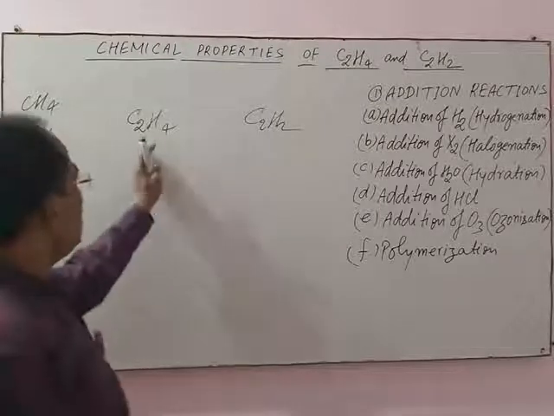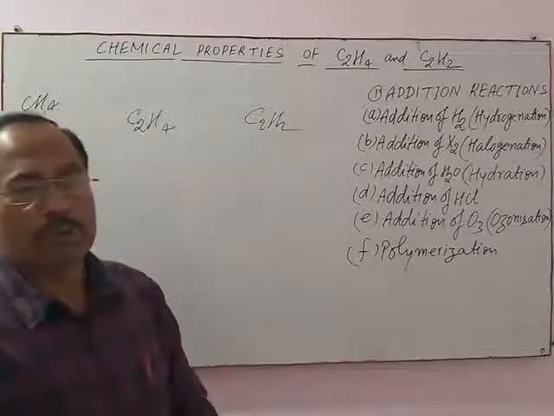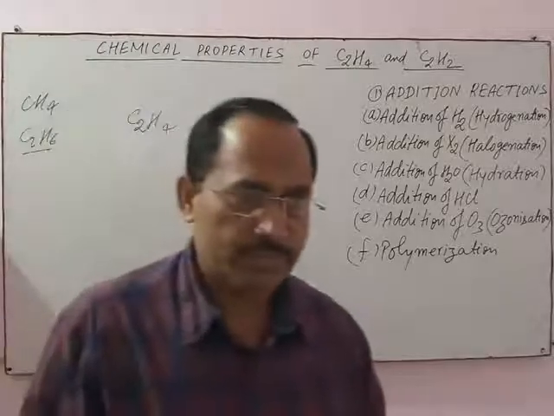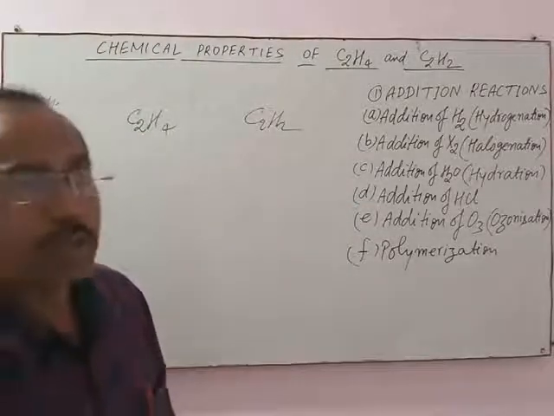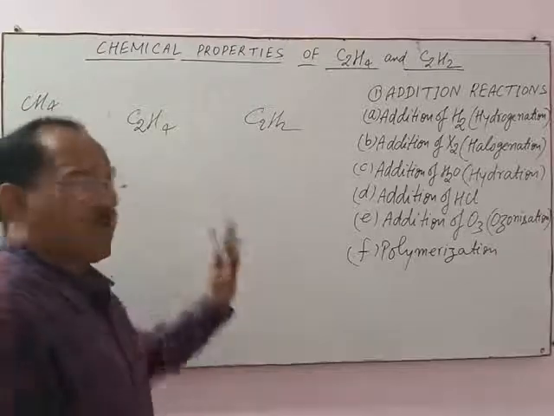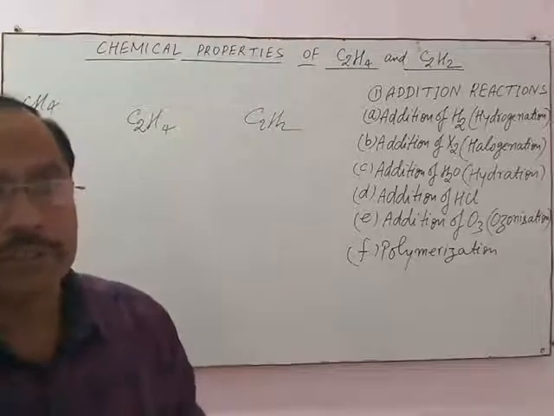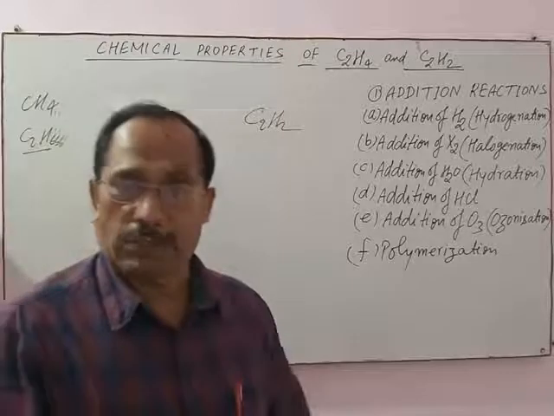But ethene and ethyne can be distinguished by two chemical tests. Except for the combustion test, there are two other chemical tests by which ethene and ethyne can be distinguished.